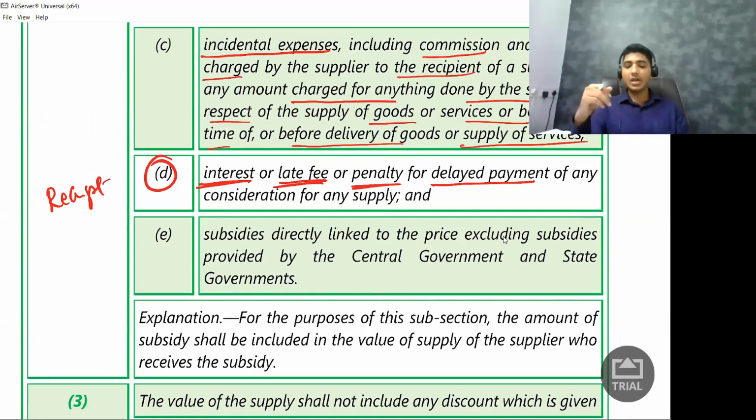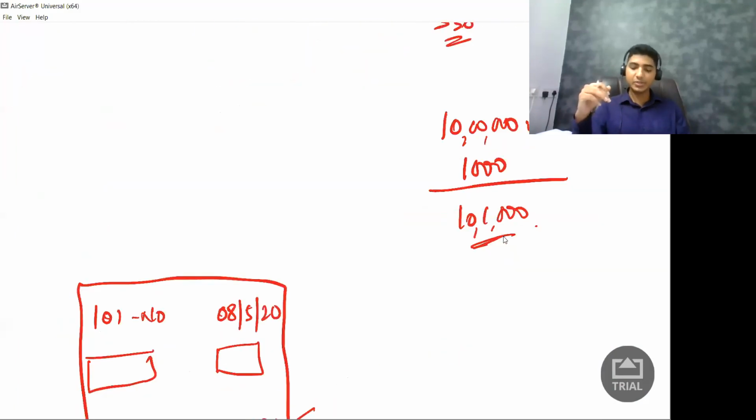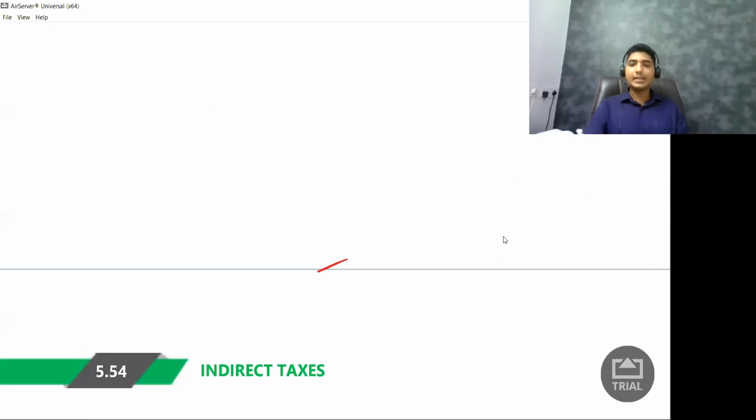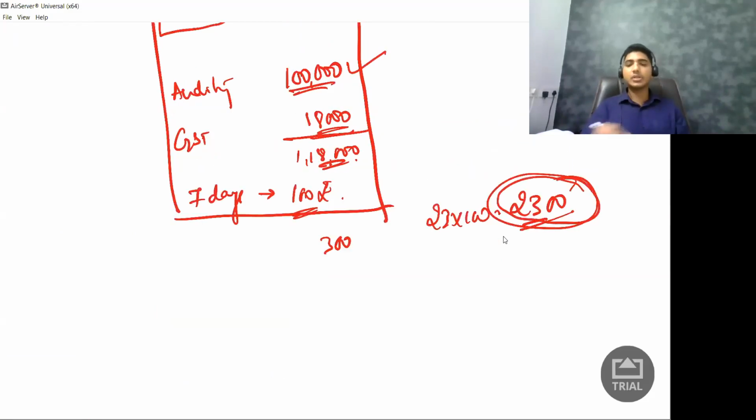So then comes the question, how do I calculate GST on the interest portion? Let us say my customer actually pays me this 2,300 rupees. He'll pay me this 1,18,000 as well as this 2,300. How do I calculate GST? So normally whenever we say GST, I have to calculate. So I'll do 2,300 into 18%.